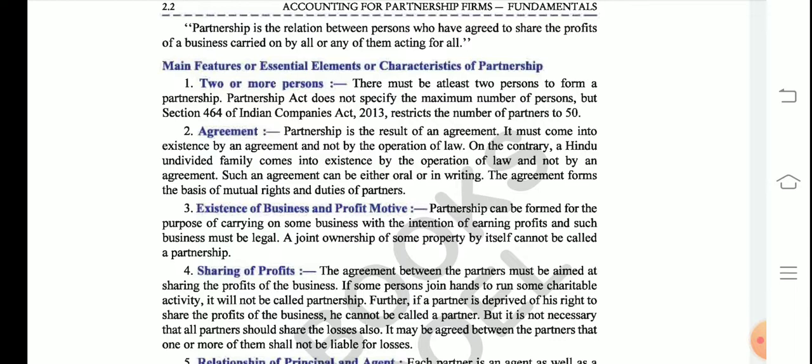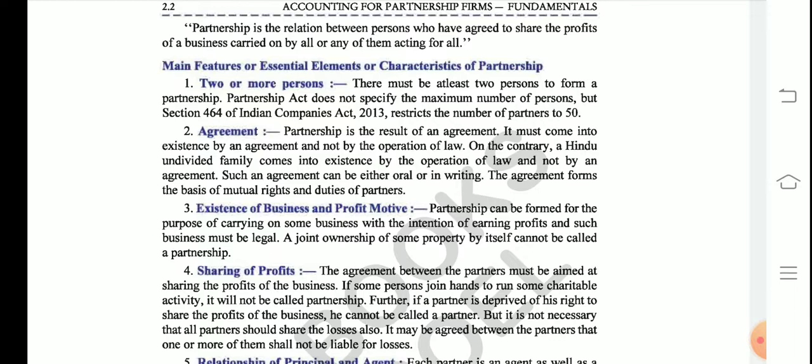Earlier, the 1932 Act was silent about the maximum number of partners in a partnership firm, but now the Companies Act has mentioned in the annexure that a partnership firm can have a maximum of 50 people. This question is often asked, so please underline this in your book.